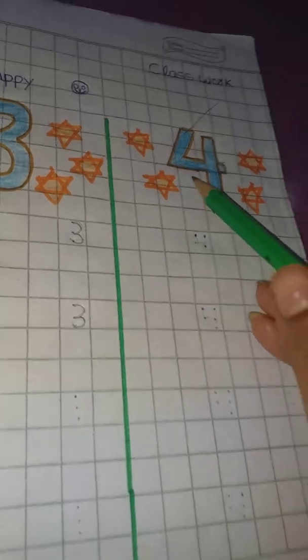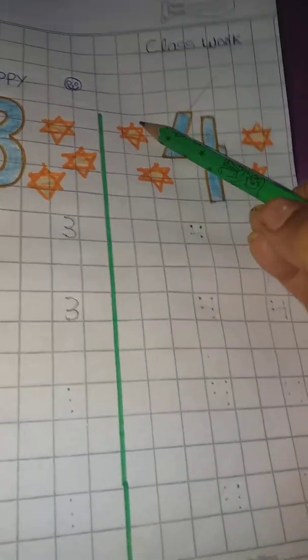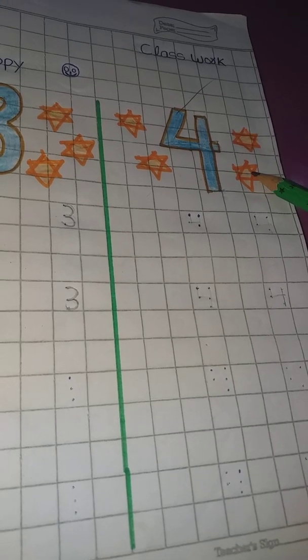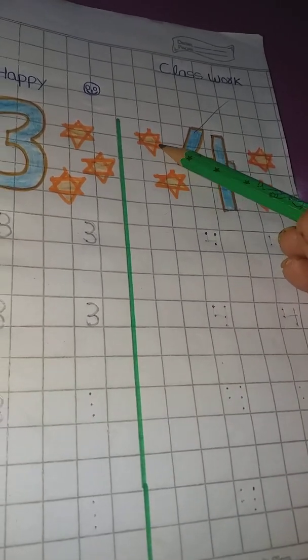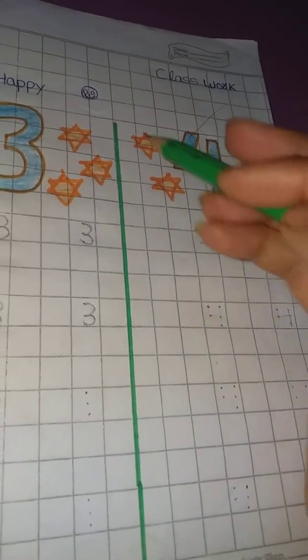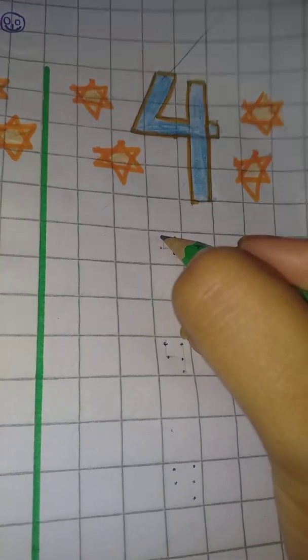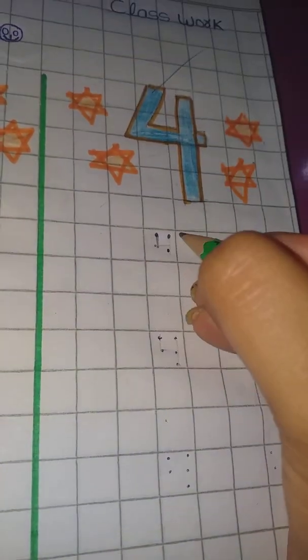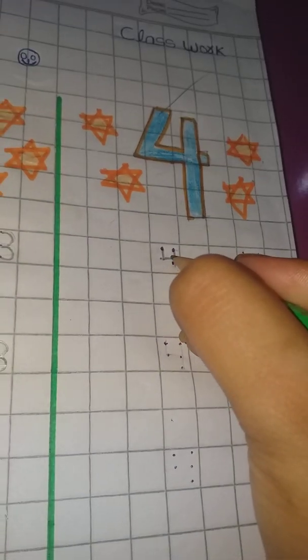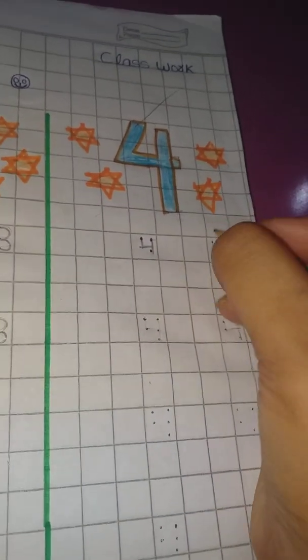Then what is this? This is 4. Count the stars. First 1, 2, 3, 4. How many stars are there? 4. We write 4. Standing line. One more standing line. And one sleeping line. This is 4.